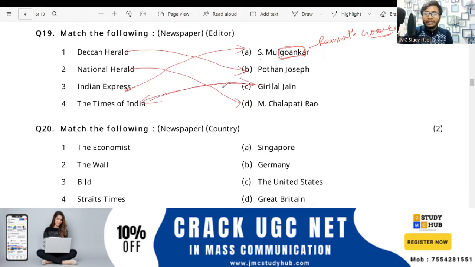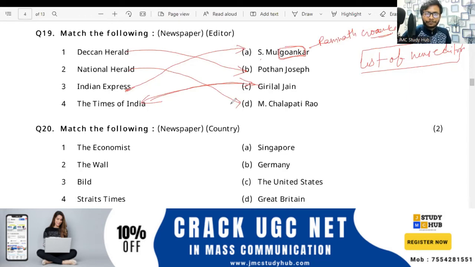Okay, so you will get the list of the newspaper editors also. After the class we will send you the list of editors which are associated with the newspapers. We have different lists also. हम आपको link भेजेंगे, we will send you the link. On that link the list of editors and the list of newspapers is given. ये सारी चीजें आपको एक साथ मिल जाएंगी, that you have to remember. We'll send you the link. आपको कहीं भी जाकर ढूंढना नहीं है, we'll send you the link.